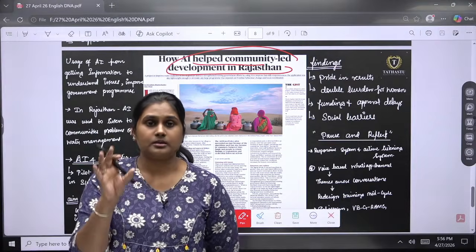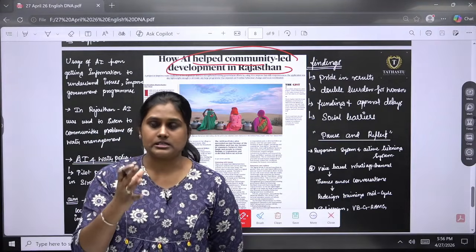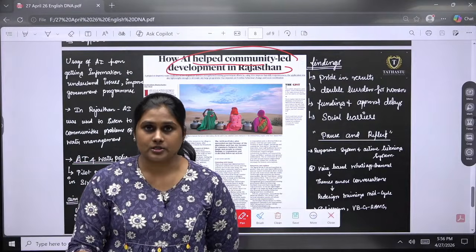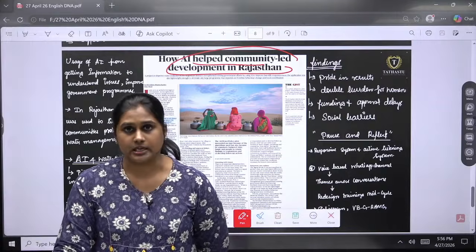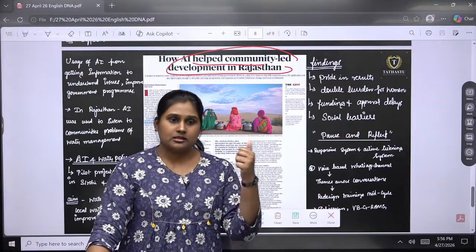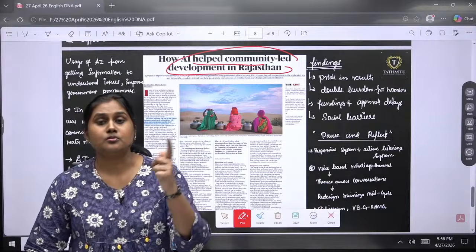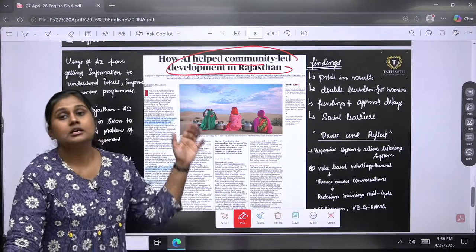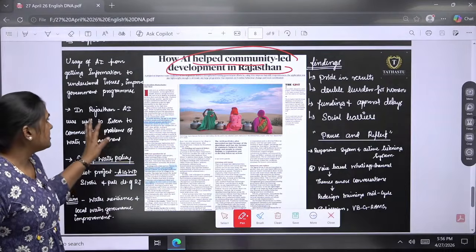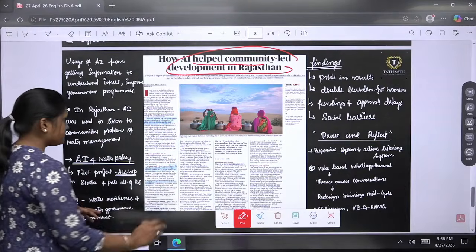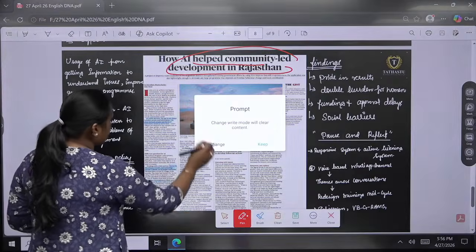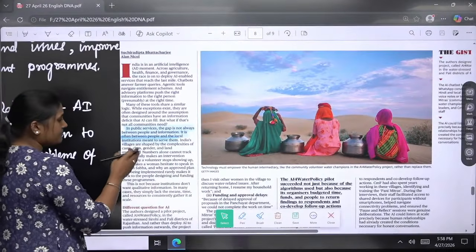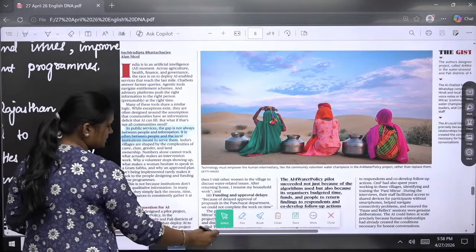So based upon that, by understanding the problems, it will be giving the solutions to those particular Pani methods and also those who are working. So here, rather than only information, it has gone for the module that actually works, and it gives a solution also. So solution-based performance has been taken here. In public services, the gap is not only between people and information, it is often between people and the local institutions meant to serve them.